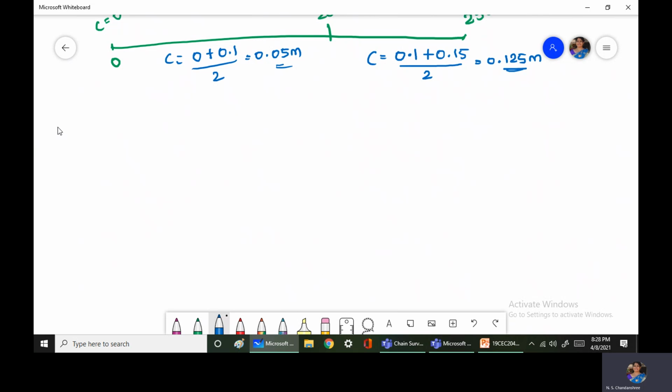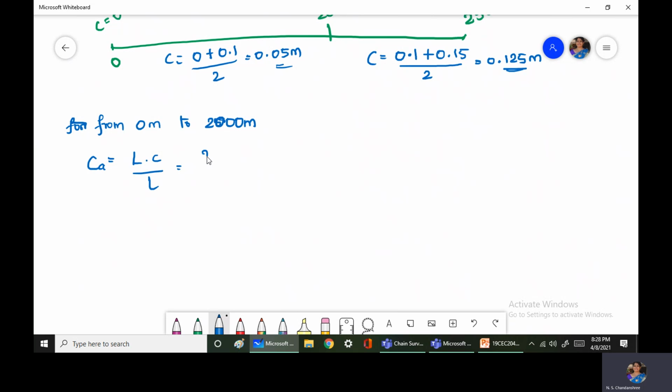Now once we have got the value of C, we can calculate the correction for absolute length. From 0 meter to 2000 meters we'll calculate once. Then from 2000 to 2500 we will calculate. So CA value here is equal to L into C divided by small l.